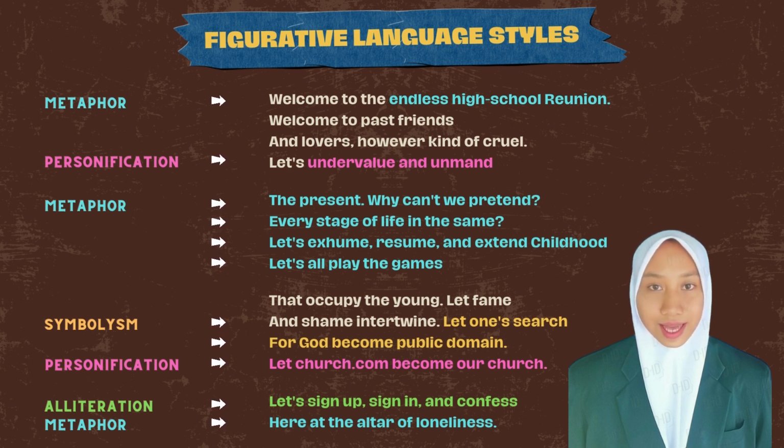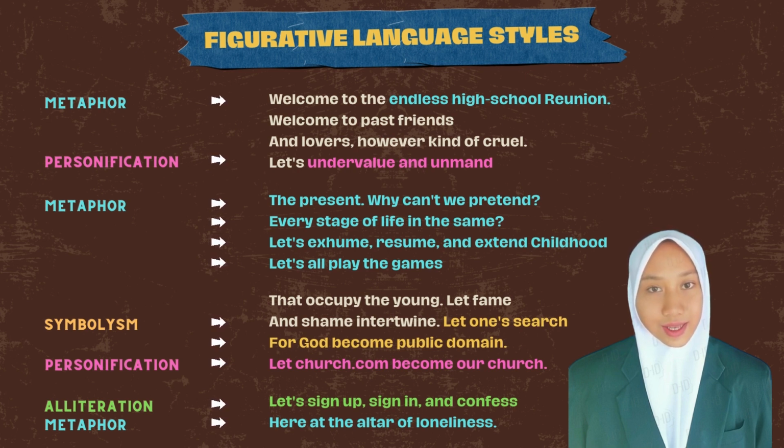And the next is lines 5 until line 8, metaphor. Let's assume, presume, and extend childhood. Let's all play the games that occupy the young. Let fame and shame intertwine. These lines metaphorically describe Facebook as a place where people can revisit their childhood, play games, and explore the intertwining of fame and shame. And the next, in line 9, is symbolism.